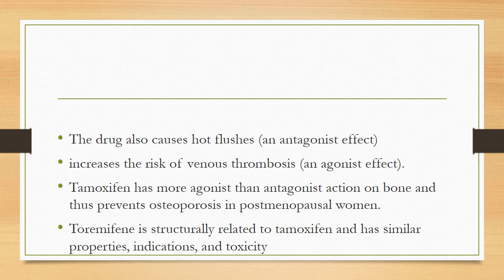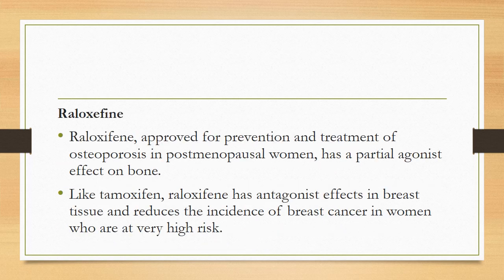This drug also causes hot flashes. This is the antagonist effect. It increases the risk of venous thrombosis. This is the agonist effect of estrogen. Tamoxifen has more agonist than antagonist action on bone, and thus it prevents osteoporosis in postmenopausal women. Toremifene is structurally related to tamoxifen and has similar properties, indications, and toxicity.